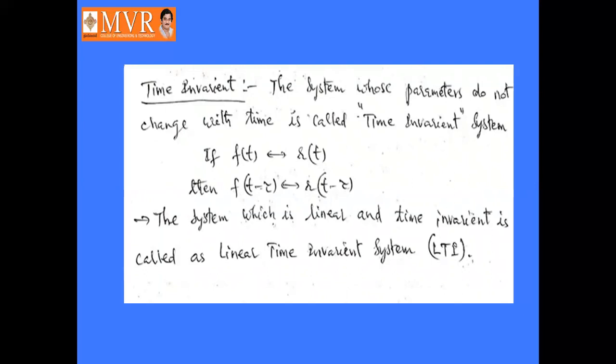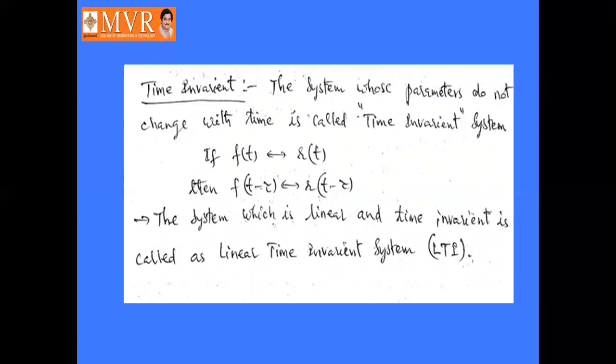The system which is linear and time invariant is called a linear time invariant system, that is, LTI system. A linear system means one which obeys the scaling property as well as the superposition property. So a system which is linear and time invariant, here we are adding two systems, the linear system as well as the time invariant system. By adding these two, it becomes a linear time invariant system, also called an LTI system.